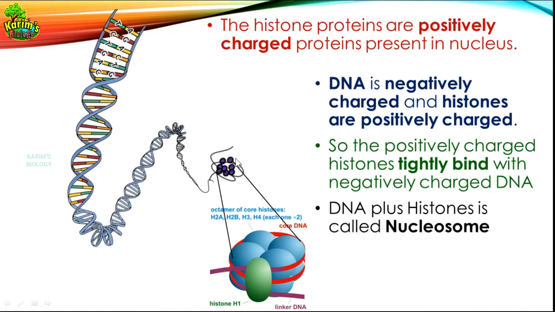So what you can see over here, enlarged, is a bead-like structure formed by four basic types of histones arranged in the form of a core octamer. This is appearing like a bead. This entire structure is called a nucleosome. So what is a nucleosome? A nucleosome is a bead-like structure that is formed by winding of DNA around the histone proteins.